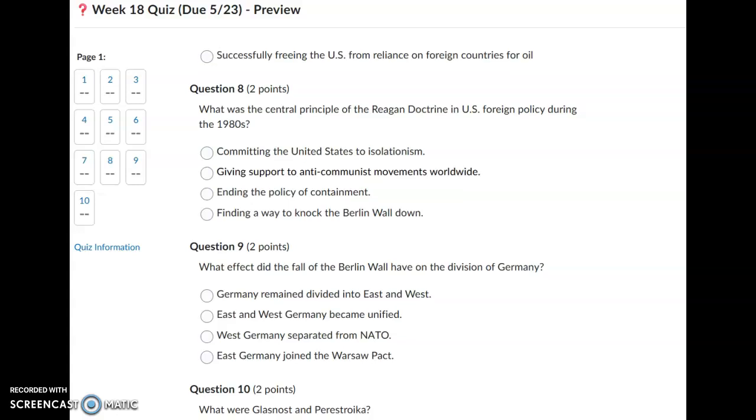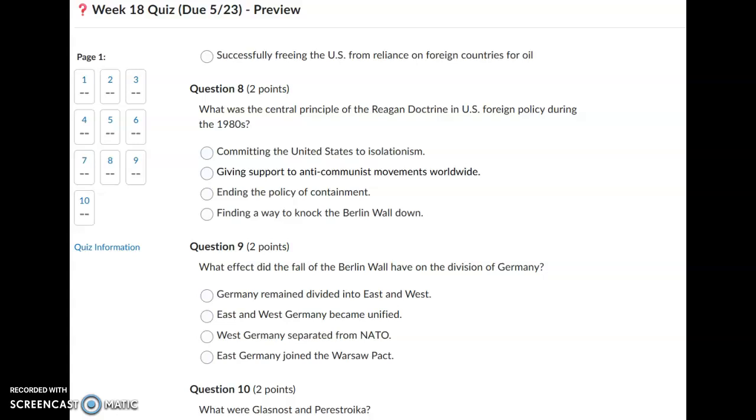Question number 8. What was the central principle of the Reagan Doctrine in U.S. foreign policy during the 1980s? Committing the United States to isolationism, giving support to anti-communist movements worldwide, ending the policy of containment, or finding a way to knock the Berlin Wall down.